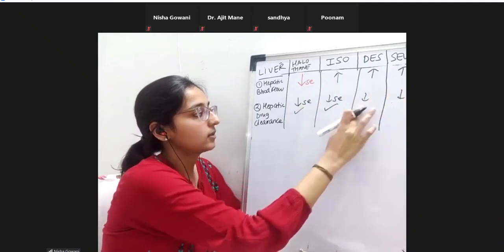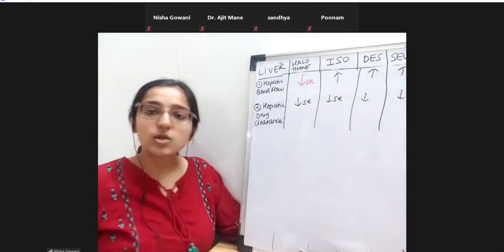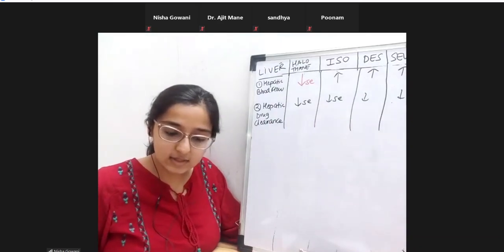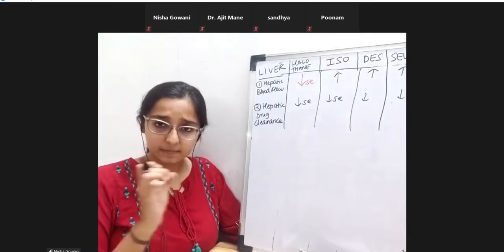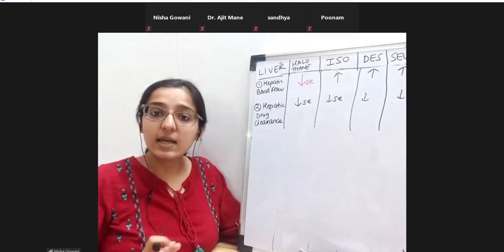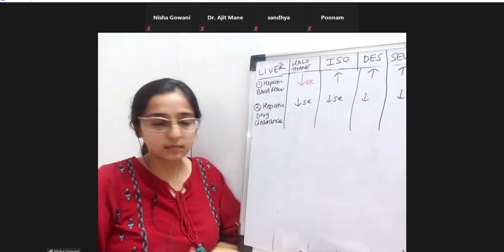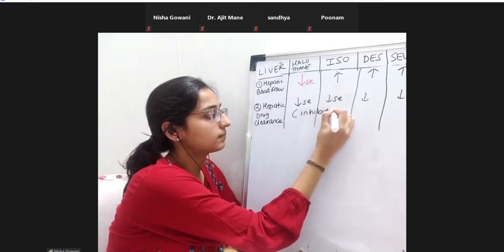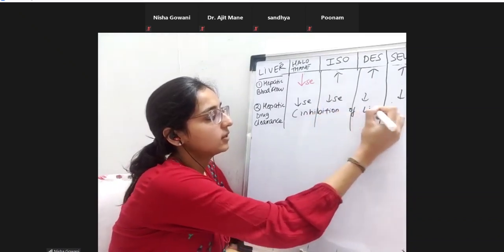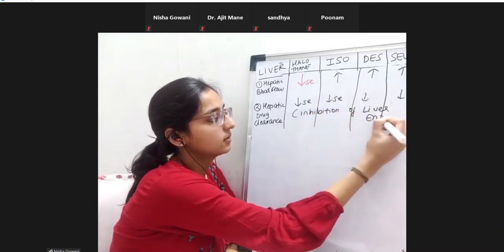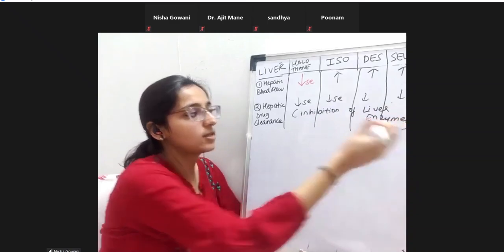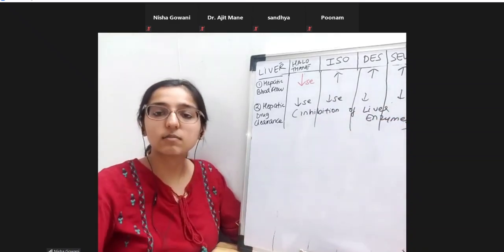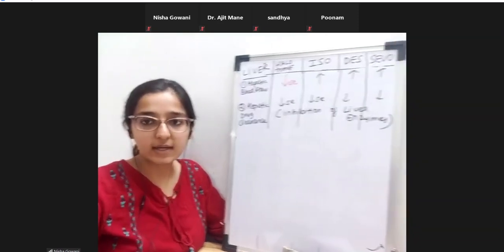Let's just put it like this. The hepatic drug clearance will decrease because these agents inhibit liver enzymes. It is occurring because of inhibition of the liver enzymes that are involved in the metabolism of drugs. So overall, the drugs take more time to metabolize and get excreted.